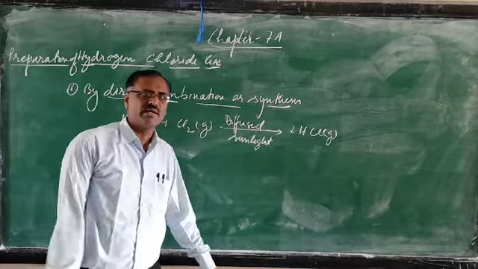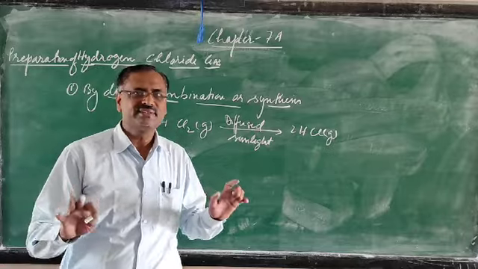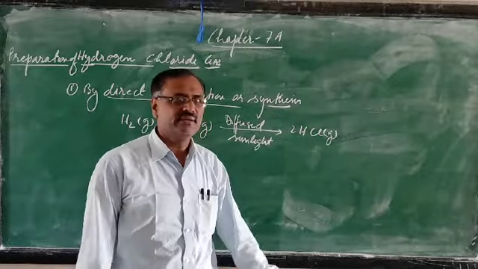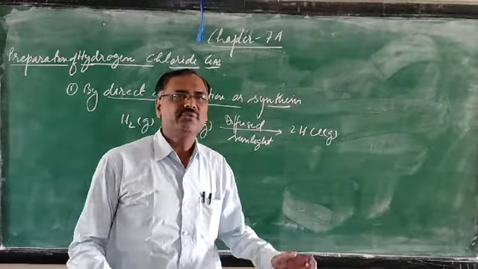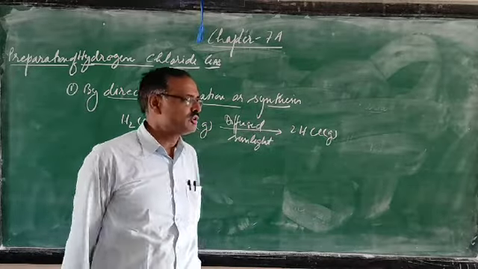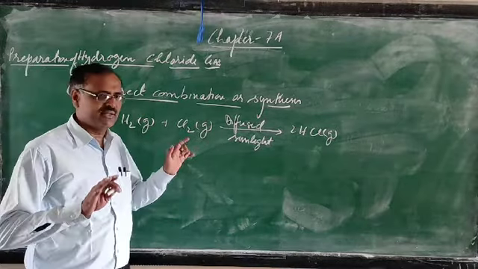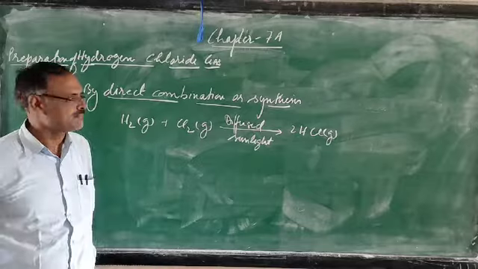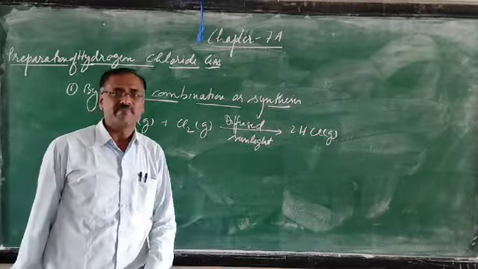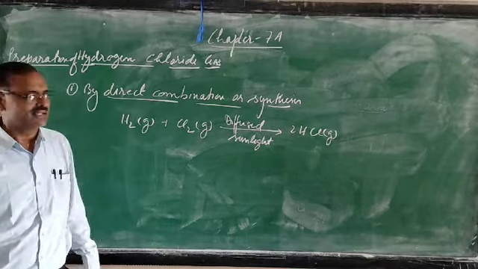You must be thinking, what is diffuse sunlight? In the daytime, just the light you see in your room is called diffuse sunlight. If you go outside in the field and get the sun, that is called direct sunlight. And if you close your room and no light is there, that is called dark. If you take this reaction in diffuse sunlight, it will be under control, with a proper rate of reaction. But if you take it in direct sunlight, it will be explosive. And if you take it in the dark, the speed is negligible.